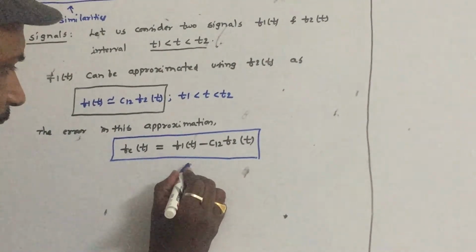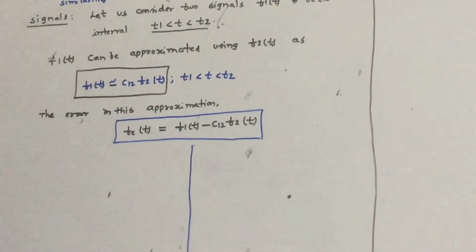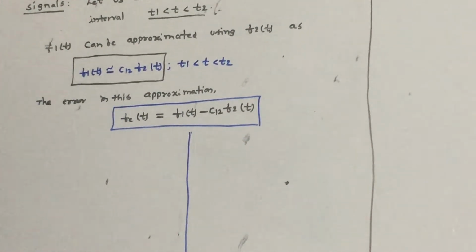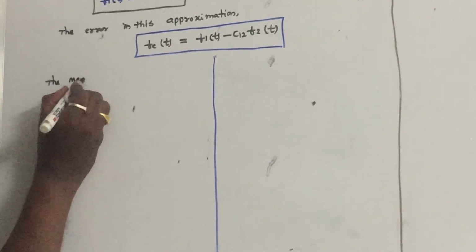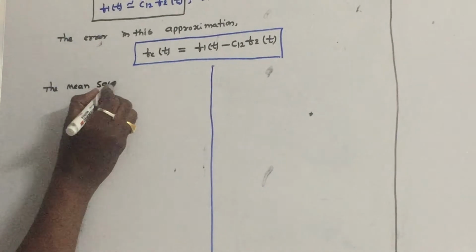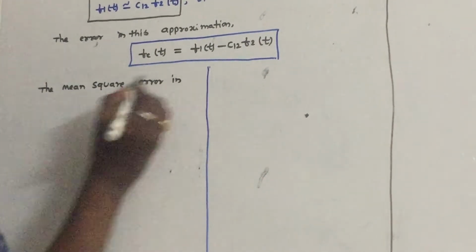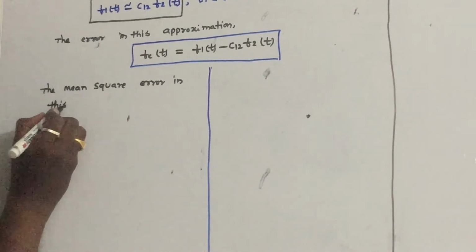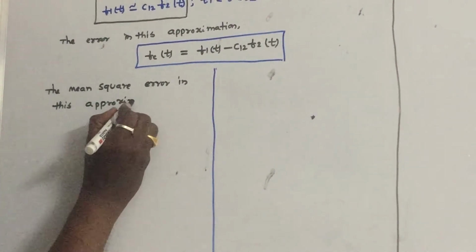Therefore, we have to take the mean square error. Let us define the very important term, the mean square error.